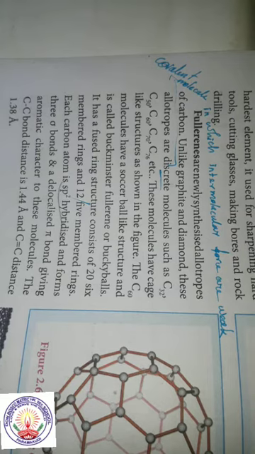The next allotrope is nanotubes. These nanotubes are a newly discovered allotrope. They have a graphite-like tube with fullerene ends. It seems to be like that. Like graphite, it has a tube structure with fullerene-like ends.